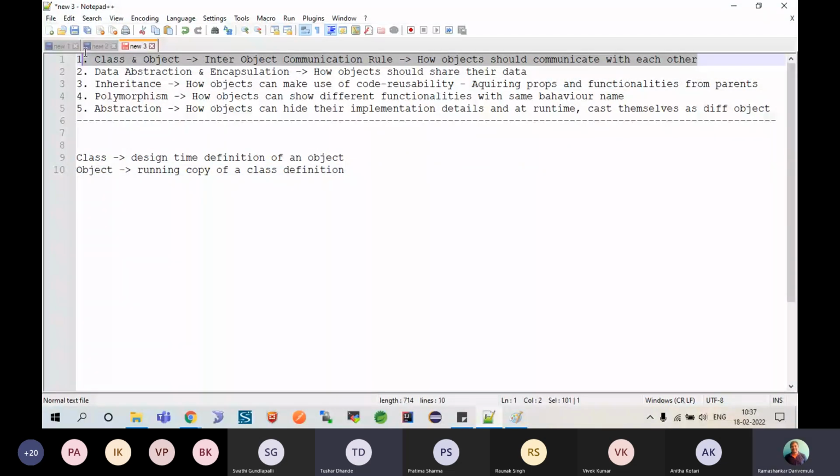Now we were speaking about data abstraction and encapsulation with a small example, and then we'll see how this can be implemented as a part of our code development. Okay, so listen. We have an apartment where electricity department people come and give the power bill between the 5th and 10th of every month.